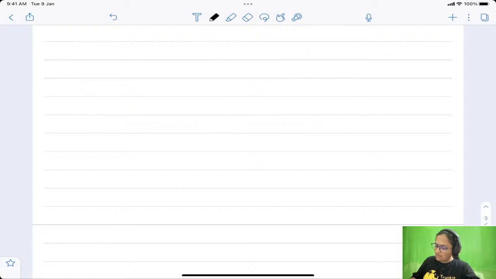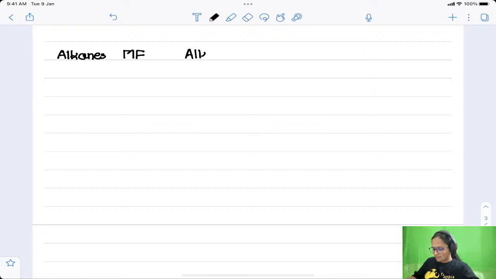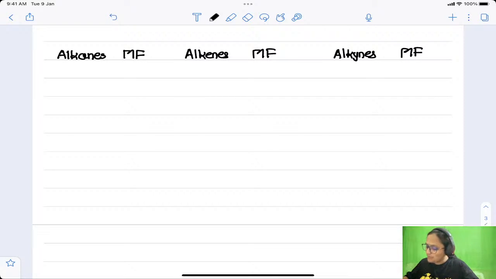First of all, alkanes, their molecular formula.